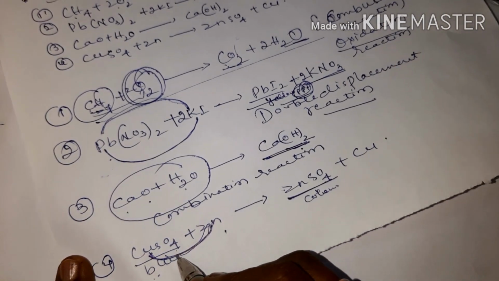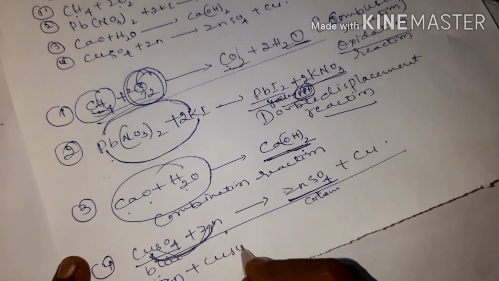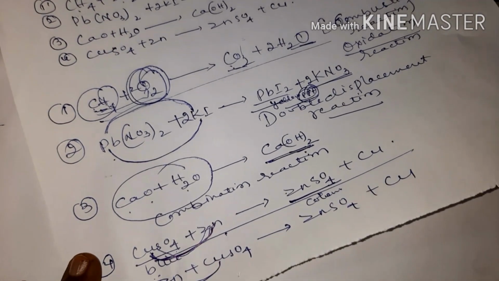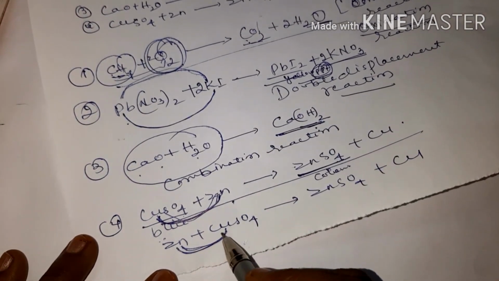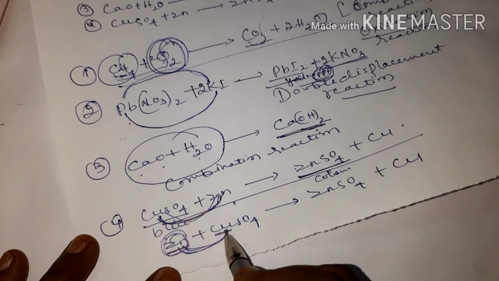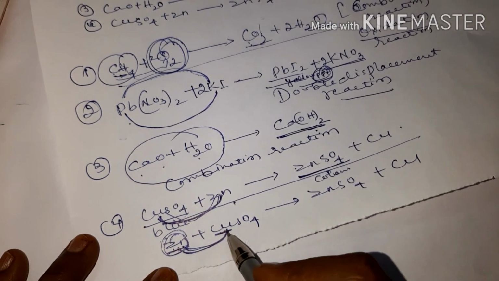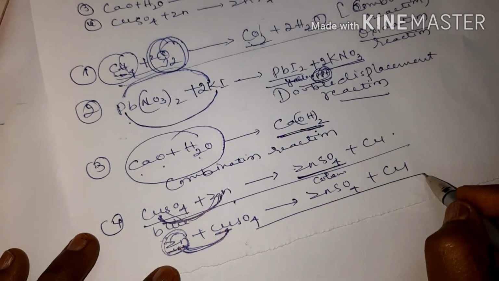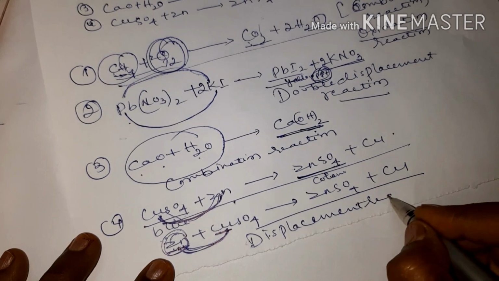Zinc is displacing copper out, or else you can write it like this: zinc plus CuSO4 gives zinc sulfate plus copper. So zinc is displacing copper. If you see the reactive series, zinc is more reactive than copper. Copper is less reactive than zinc. So the more reactive element will displace the less reactive or weak element. So zinc is displacing copper. So this is called which reaction? Single displacement reaction.